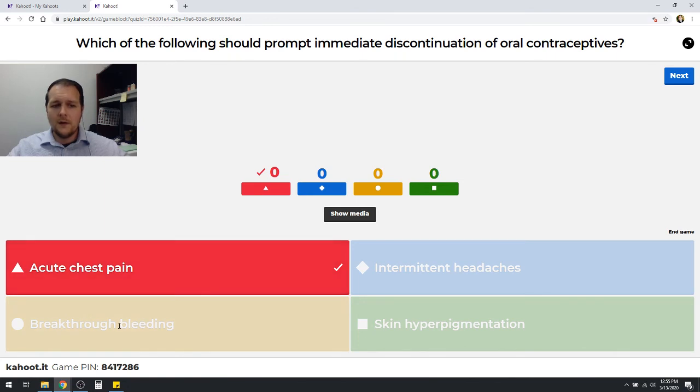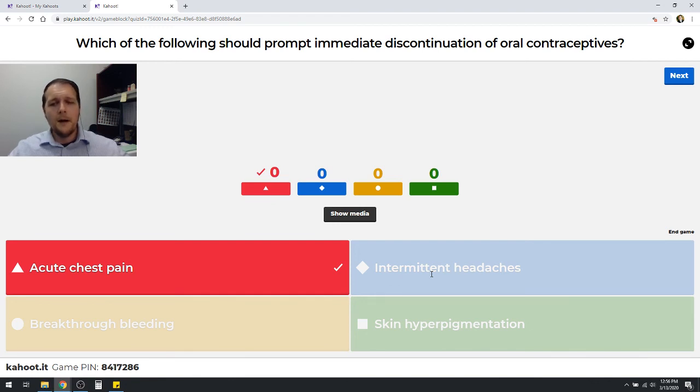Breakthrough bleeding is a known side effect. It's not something that I would be overly concerned about unless it was quite heavy for those patients there, but abnormal breakthrough bleeding, especially during the first 3 months, is pretty typical. Skin hyperpigmentation may be a reason the patient wants to discontinue it, but it doesn't prompt immediate discontinuation, but again, another known side effect. And then intermittent headaches. Now, obviously, if it was a very severe headache or they had any stroke-like symptoms, then yeah, they should stop taking it.